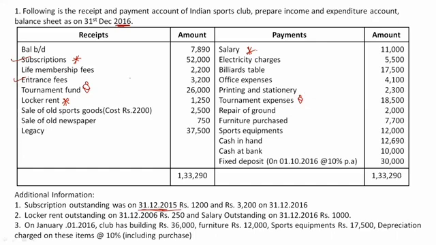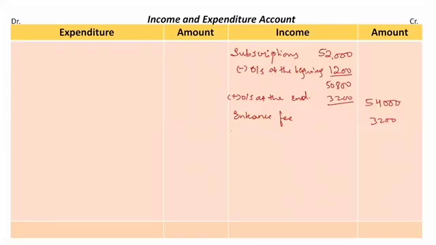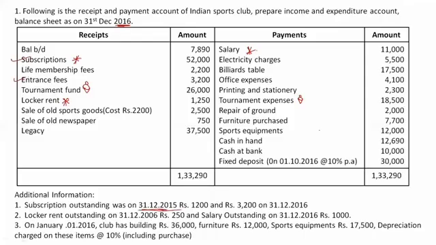Let's see what the adjustment is. First of all, write down locker rent, rupees 1250, in the inner column because we have an adjustment. The adjustment is locker rent outstanding on 31st December 2016, rupees 250.